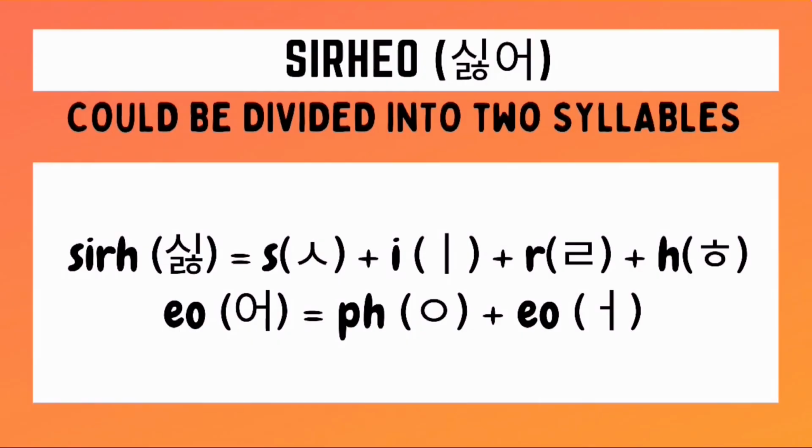Now, how do we spell 싫어 in Hangul? Let's start with the first of the two syllables. To be able to write the syllable shir, we need to draw first a siyot character, followed by an e character, followed by a real character, followed by a hiyo character. For the second syllable o, we need to draw first a placeholder iyang, followed by the o character. And then we just have to combine the hangul for each of these two syllables to form the hangul of the word 싫어.